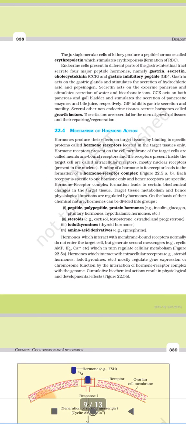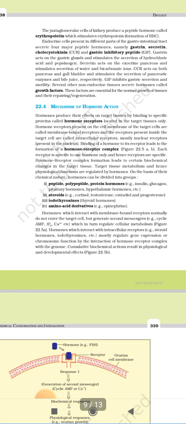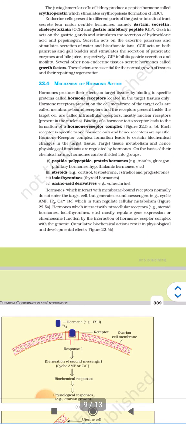Now, mechanism of hormone action. Hormones produce their effects on target tissues by binding to specific proteins called hormone receptors located in the target tissues, only in target tissues. Hormone receptors present on the cell membrane of the target cells are called membrane-bound receptors, and the receptors present inside the target cells are called intracellular receptors, mostly nuclear receptors, that is, present in the nucleus.